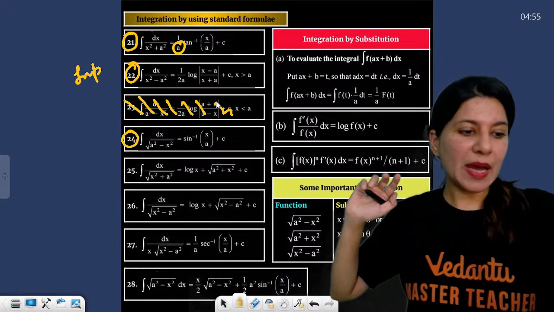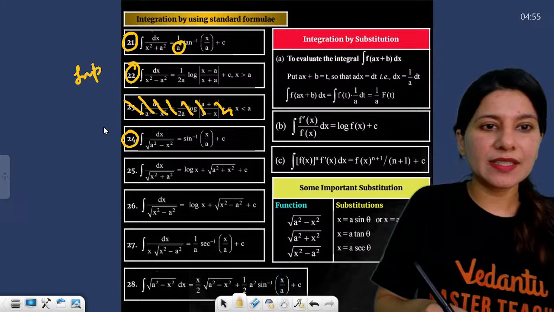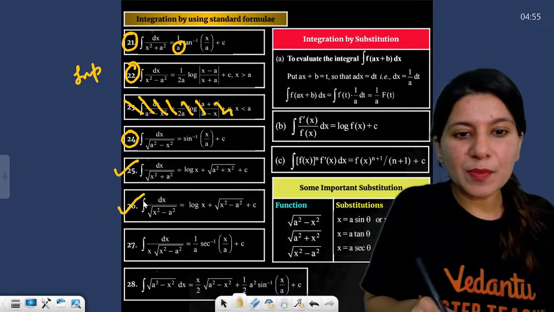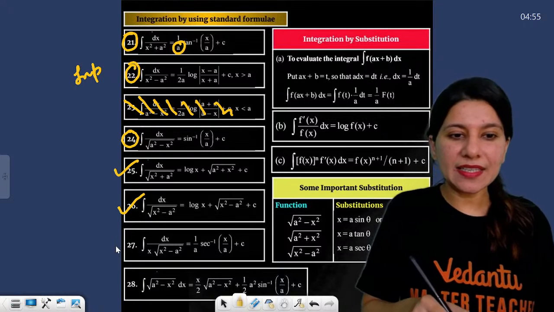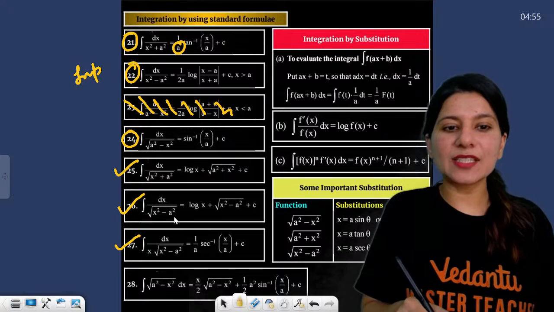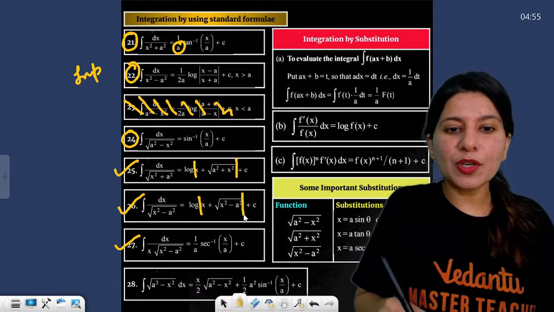Okay. In probability you will have a question on Bayes theorem, right? And conditional probability. Then we have these two formulas. Okay, easy peasy. Right? 1 upon the root of x square plus a square, or 1 upon the root of x square minus a square. So log of mod of this, log of mod of this.